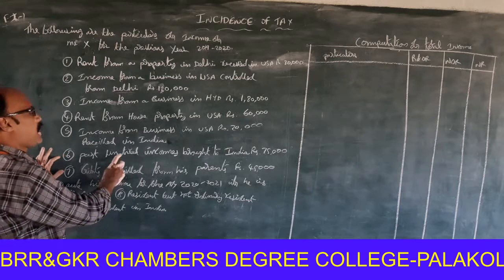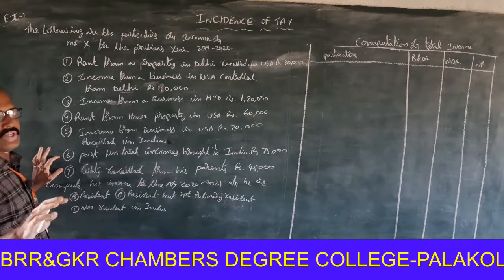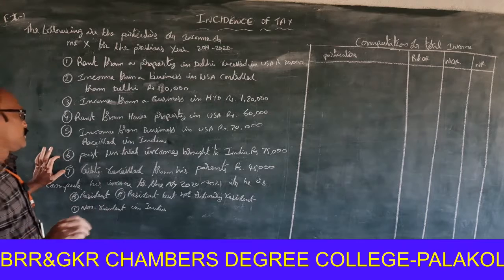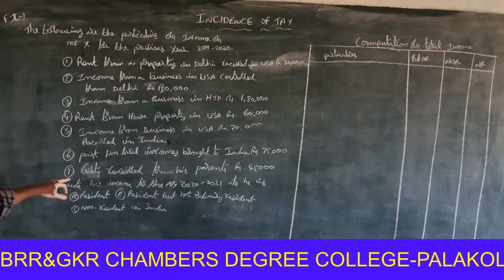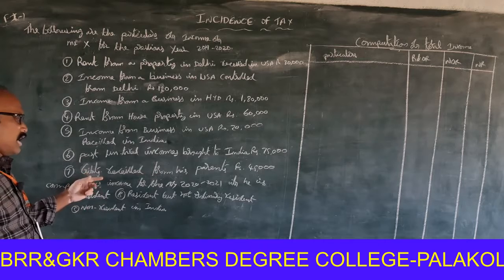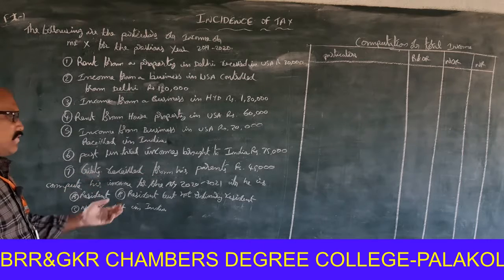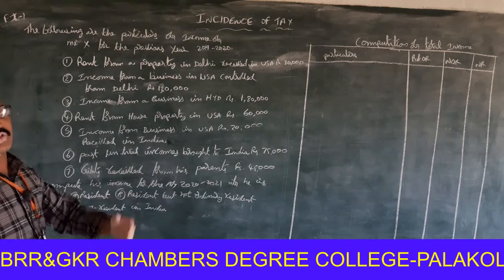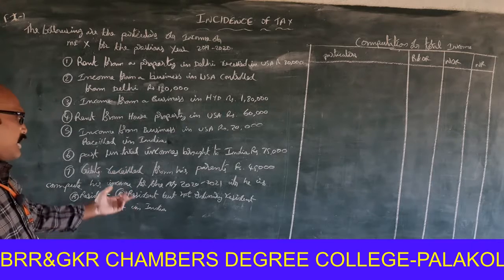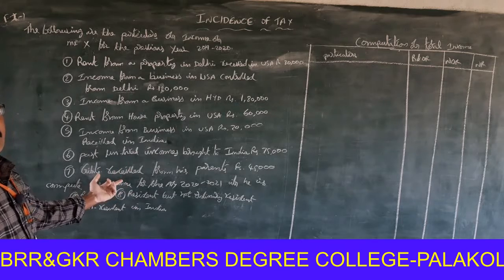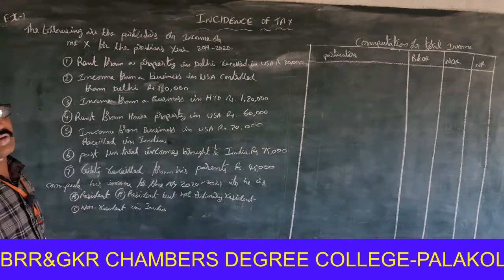Next one, past untaxed income brought to India. You know very well, these incomes are not taxable. Next one, gifts received from his parents, rupees 45,000. This is also not taxable because whenever the gifts exceed 50,000 rupees, then it is taxable. But it does not exceed rupees 50,000, so it is untaxed income.